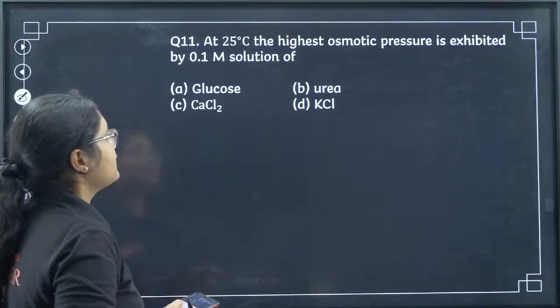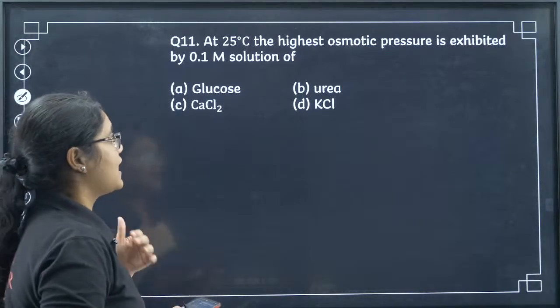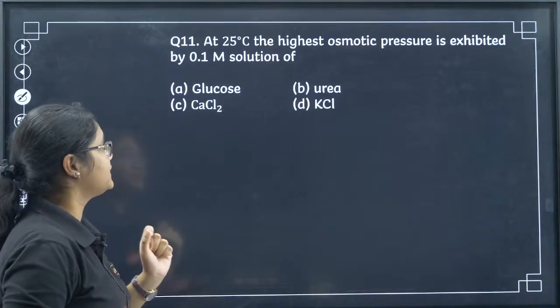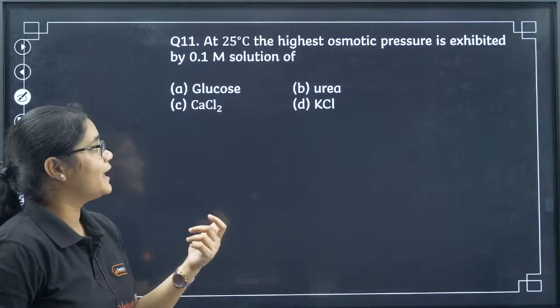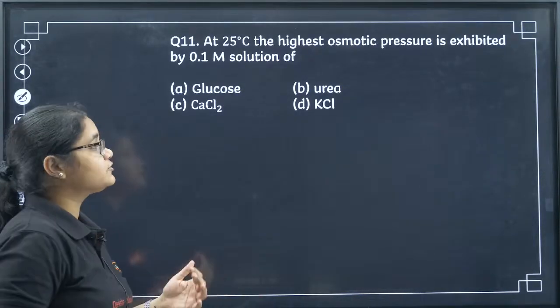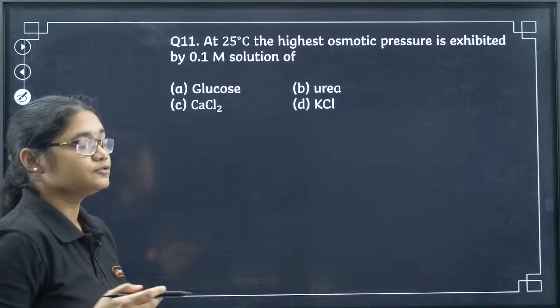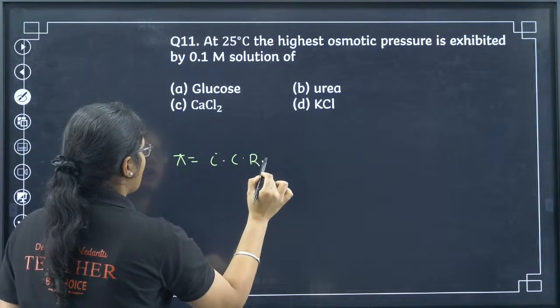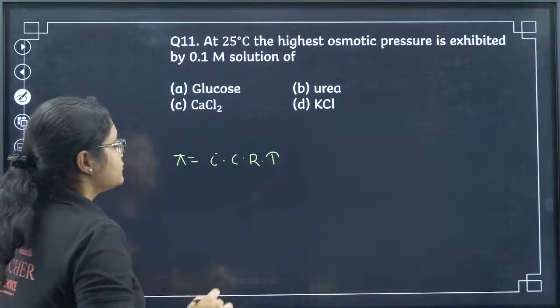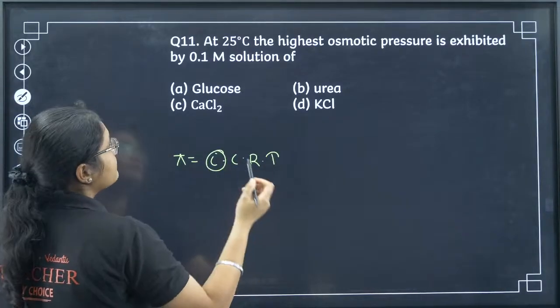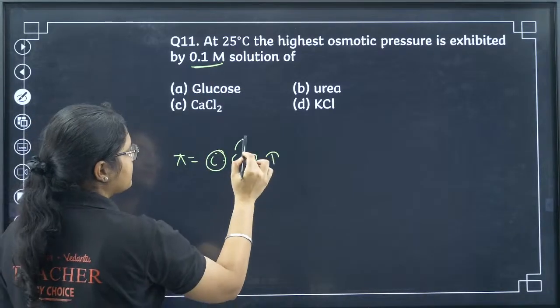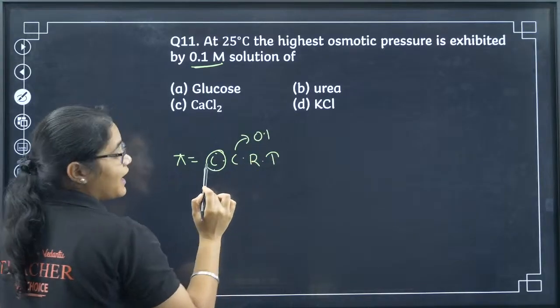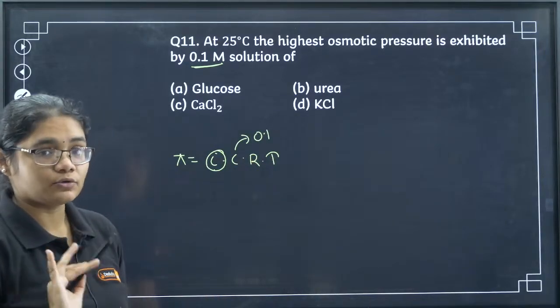Question number 11. At 25 degrees Celsius, the highest osmotic pressure is exhibited by a 0.1 m solution of which one? We have the formula pi equals i into C into R into T. Concentration is the same for everyone, 0.1. If the i value is higher, the pi value will also be higher.